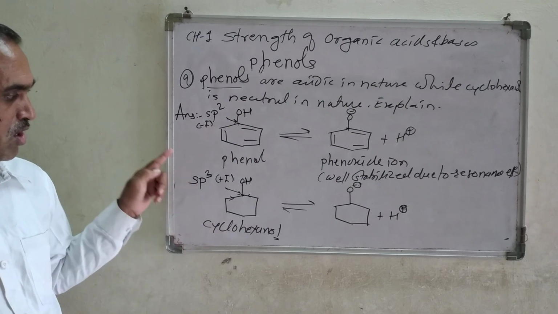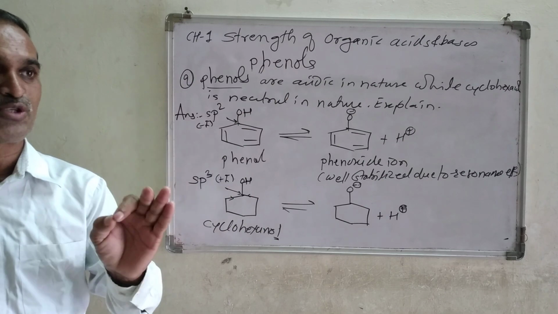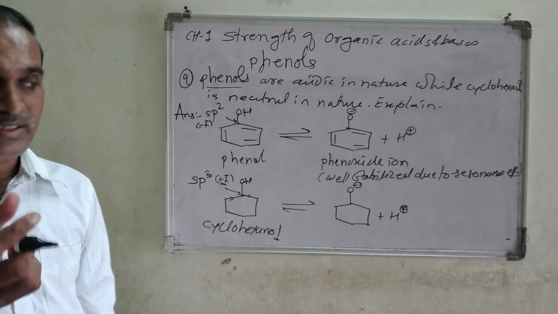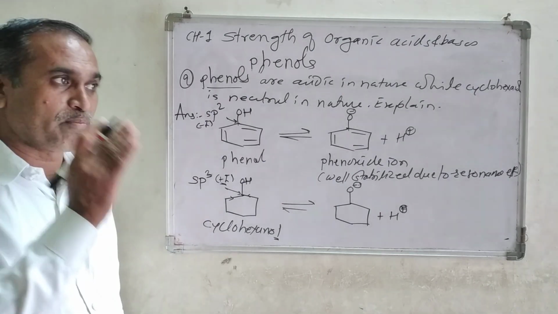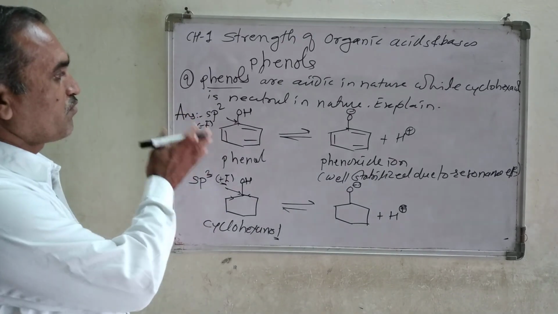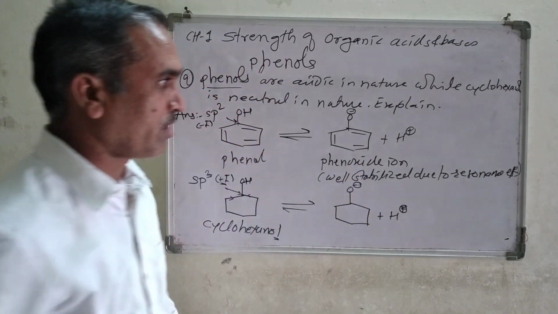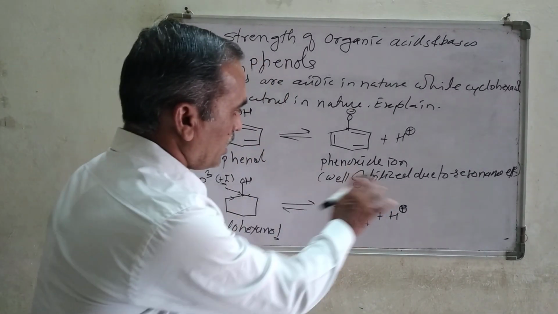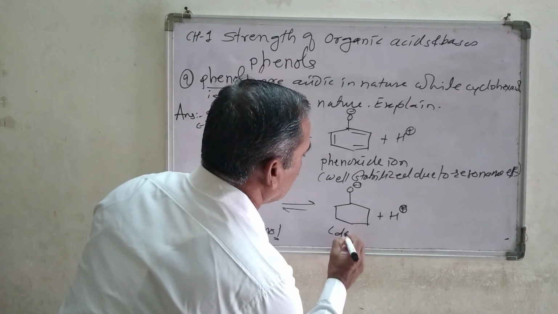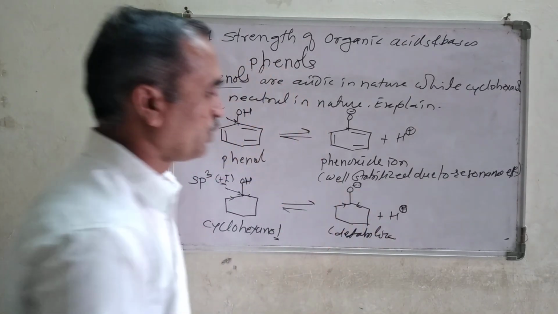Second, in cyclohexanol, the OH is attached to a carbon atom with sp3 hybridization. Sp3 hybridization shows the plus I effect, and in general, the plus I effect decreases the acidity, whereas the minus I effect increases the acidity. After the dissociation, the alkoxide formed is destabilized due to the electron donating group present.